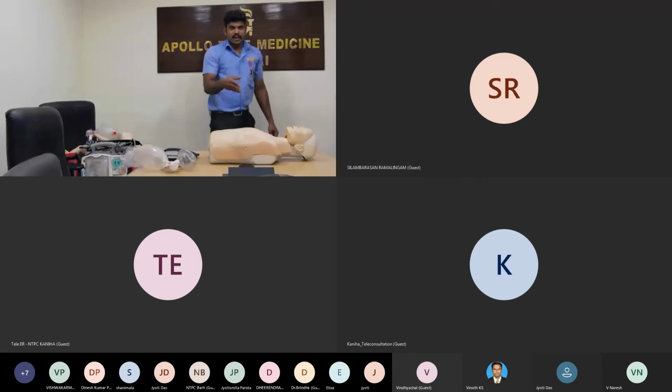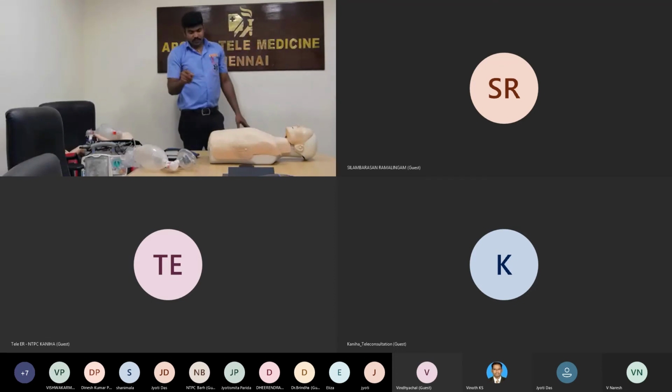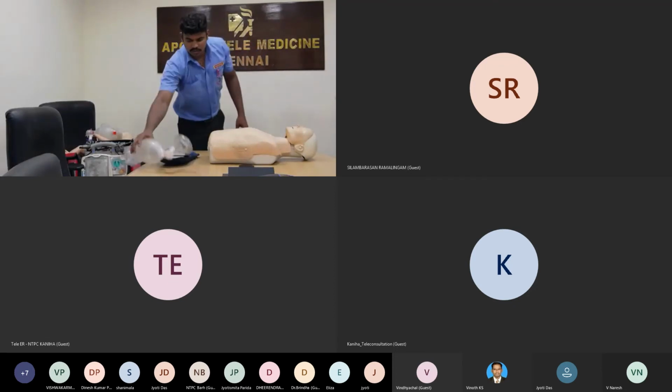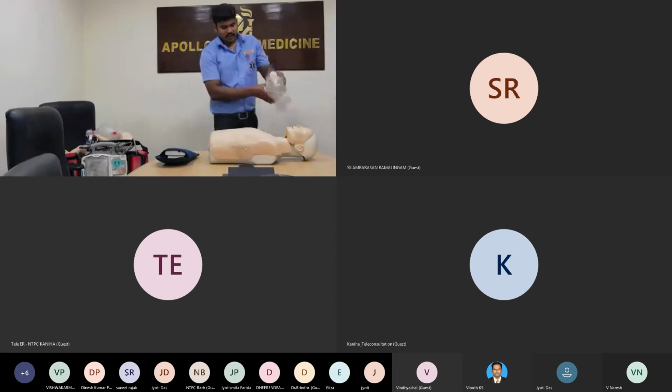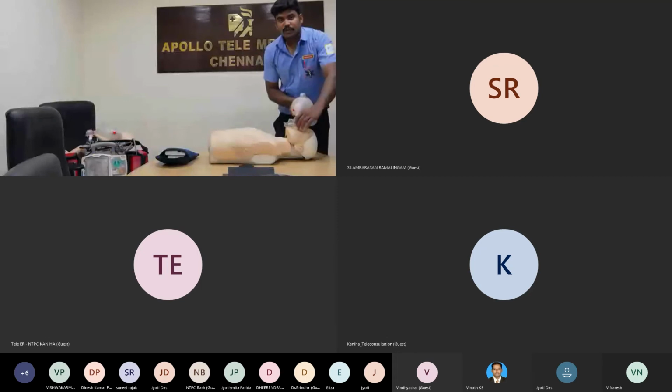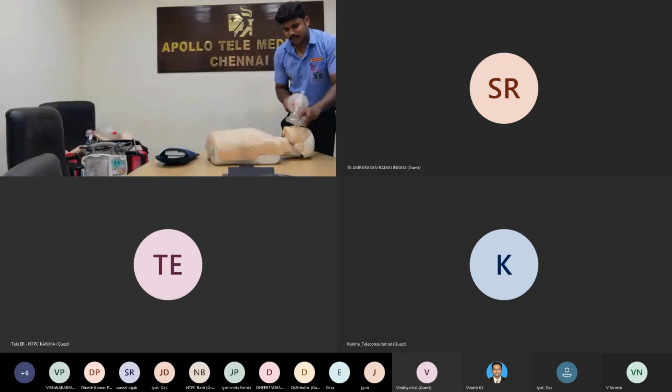Then you connect the oxygen to the Ambu bag with a 15-liter flow, connecting the oxygen tubing directly to the Ambu bag like this. At that time you also do the head tilt and chin lift for airway opening. It's most important.